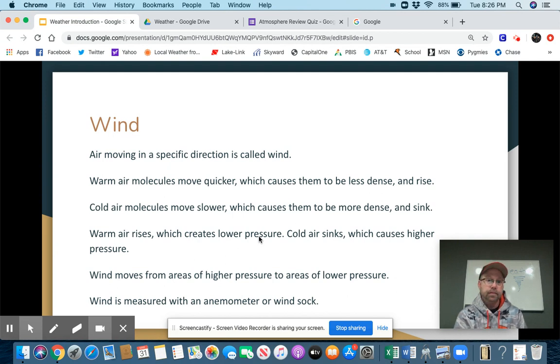All right. Wind itself is measured with an anemometer, which is that spinny thing with the cups that was in my classroom, with the red cup and the black ones, right? Or a wind sock, and there are other things that we use to measure wind. Of course, that would just be wind speed. For wind direction, the wind sock works, a flag works. Those roostery, chickeny looking things that are up on the corners of barns sometimes also work to tell us the direction of the wind.